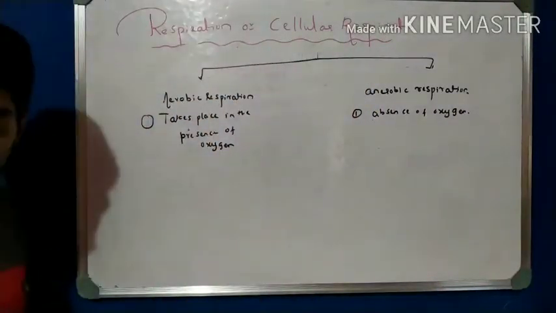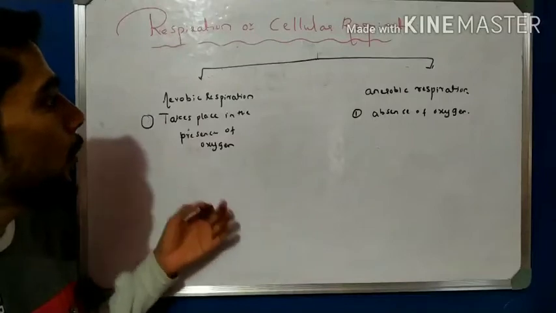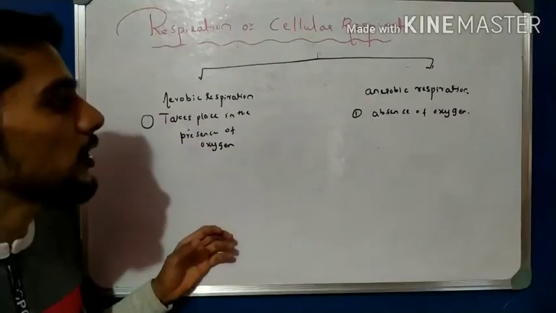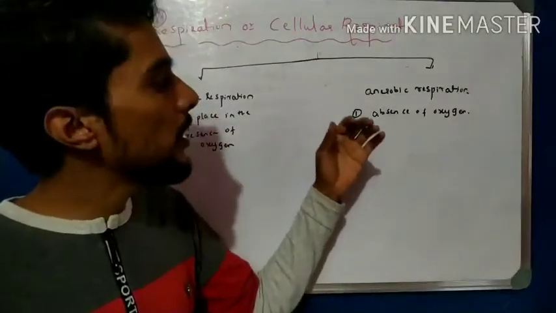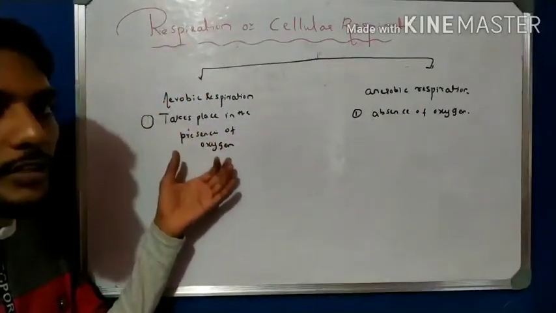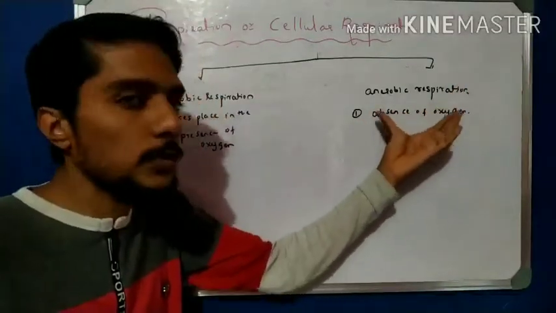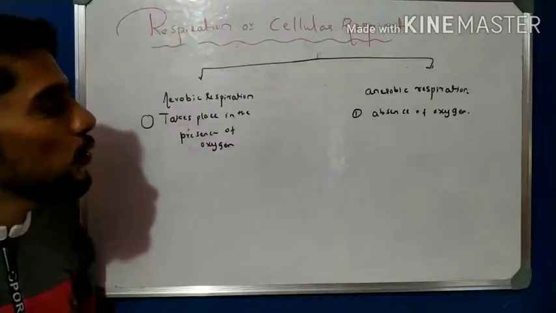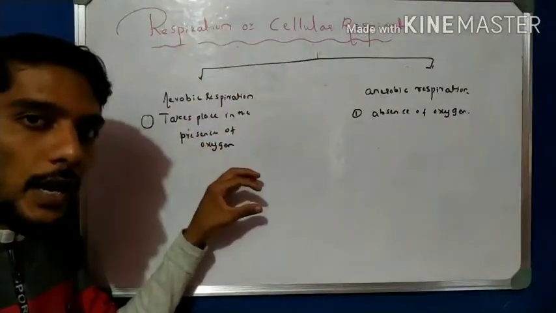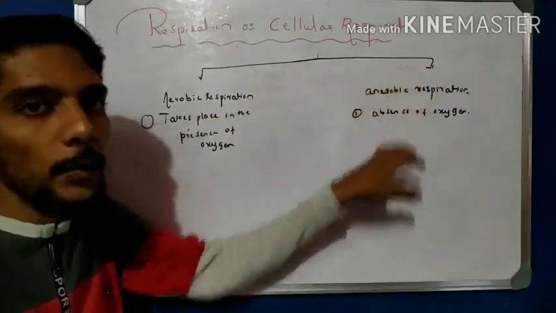The pyruvate is broken down into energy. The pyruvate which is broken down into energy in the presence of oxygen is called aerobic respiration, and the pyruvate broken down to form energy in the absence of oxygen is called anaerobic respiration. So the respiration in which oxygen is present is aerobic, and the respiration in which oxygen is absent is anaerobic. So glucose breaks down to pyruvate, and pyruvate may follow aerobic respiration or anaerobic respiration.